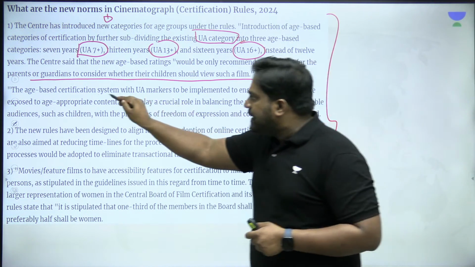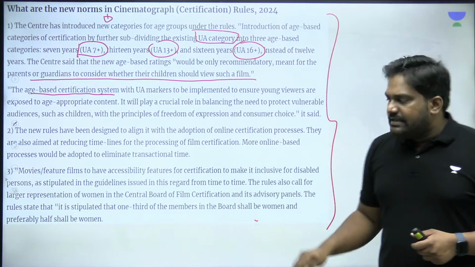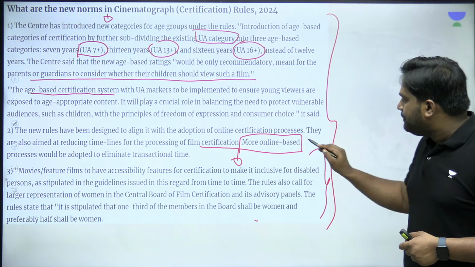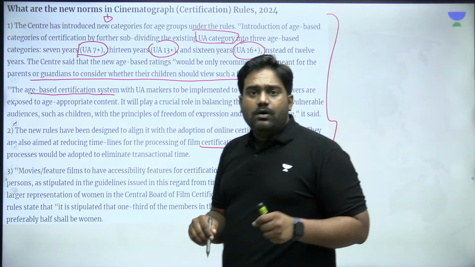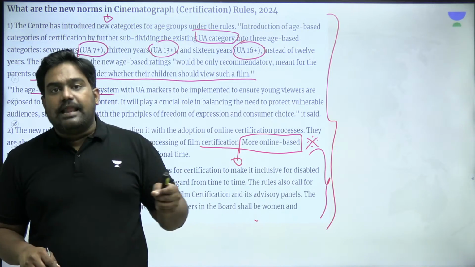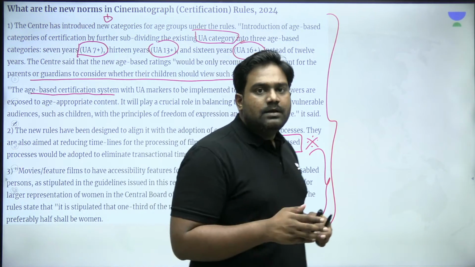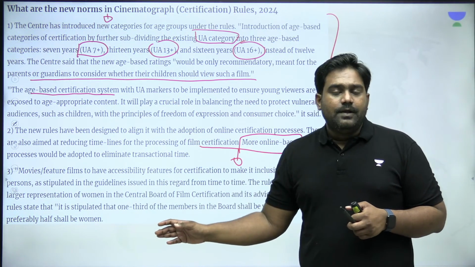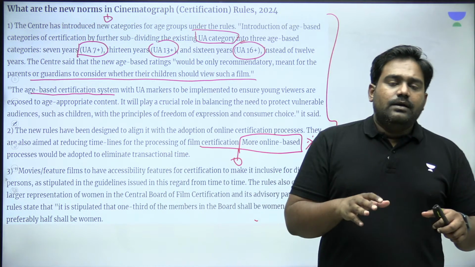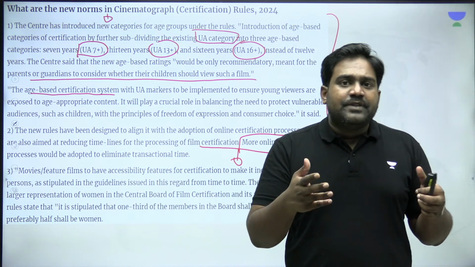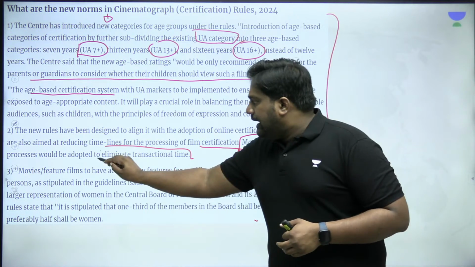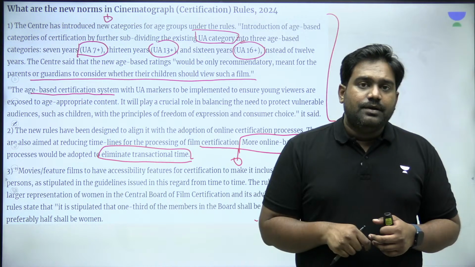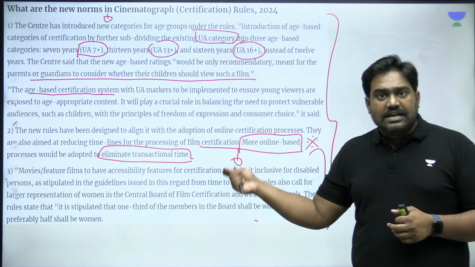Along with the age-based certification system, there is a change being introduced with regard to the certification process. Right now, film certification has gone completely online. Movie makers can send the movies for certification along with the application completely online. This reduces the time taken. It reduces any discrepancies or any subjectivity. And it eliminates the transactional time. The certificates are also issued online by the CBFC. All right, so this is one big change which is being introduced.